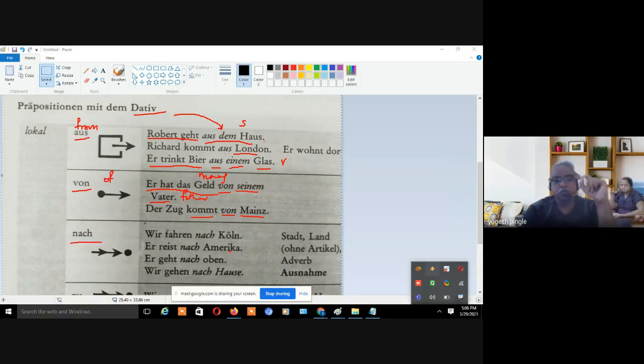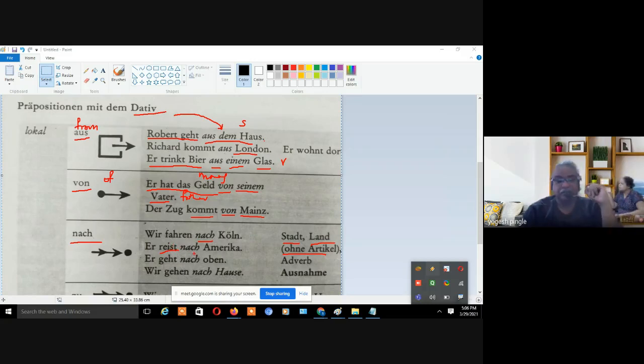Now here next one is "nach". Nach means to, right? Wir fahren nach Köln. We are traveling to Köln. Köln is the name of the place. Now it can be a city, land, or country. It is used without article because it's the name of a place, even though it takes dative form, there are no article forms, right? Er reist nach Amerika.